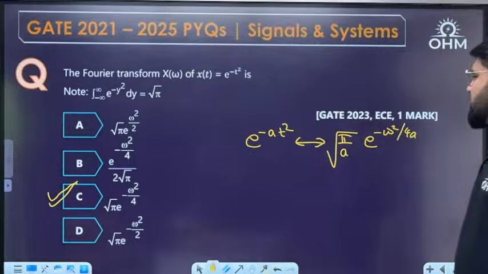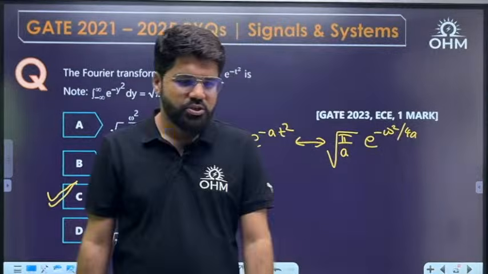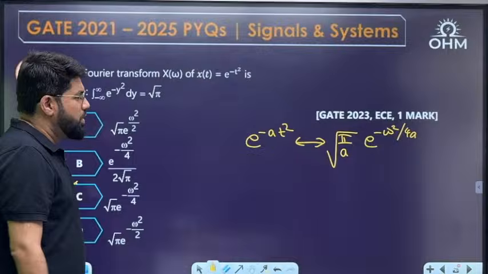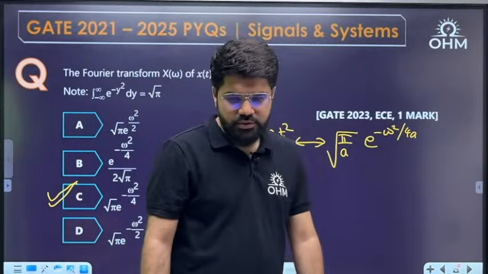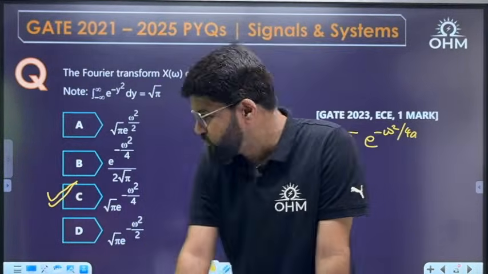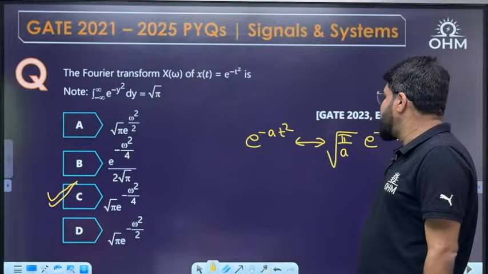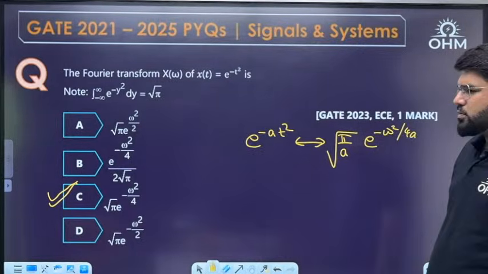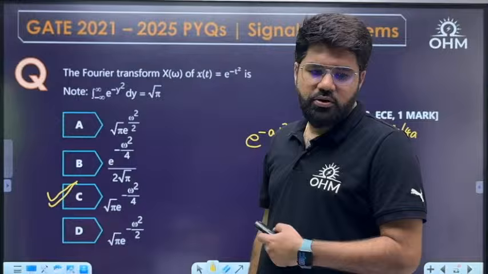e^{-at²} gives root of (π/a) e^{-ω²/4a}. A direct formula you should know. It's a 1 mark question anyway. It is answer C, root π e^{-ω²/4}, by putting a equal to 1. Next question.